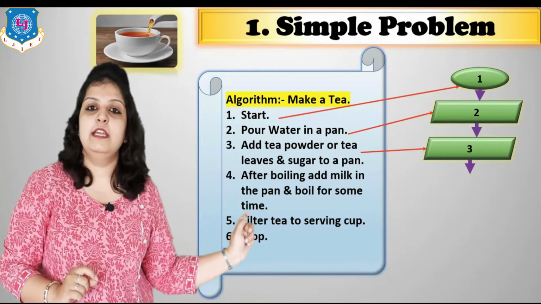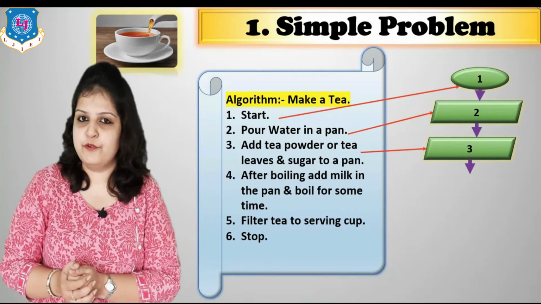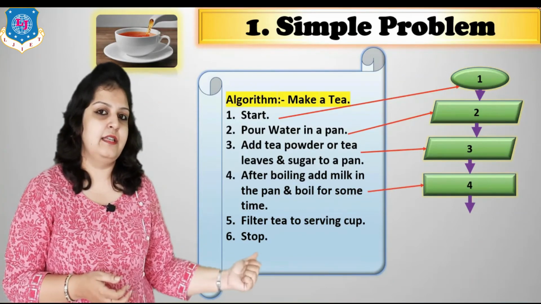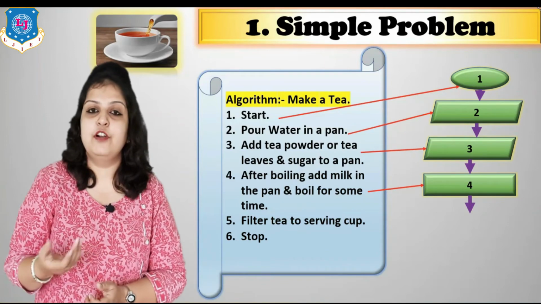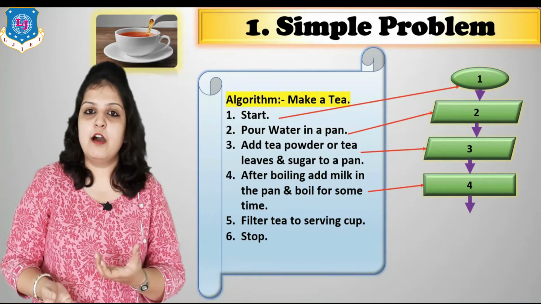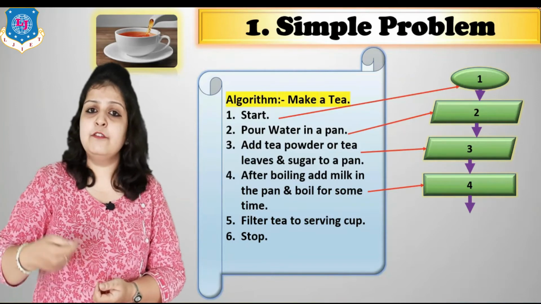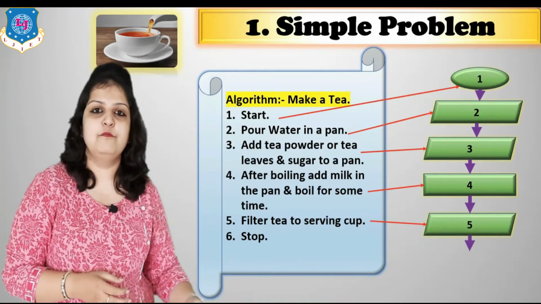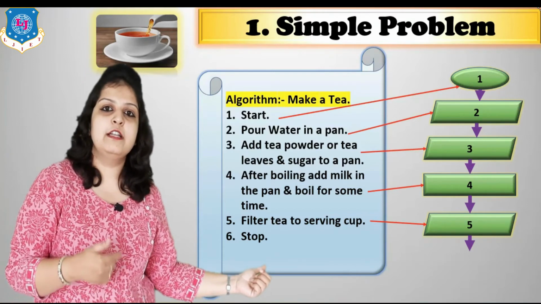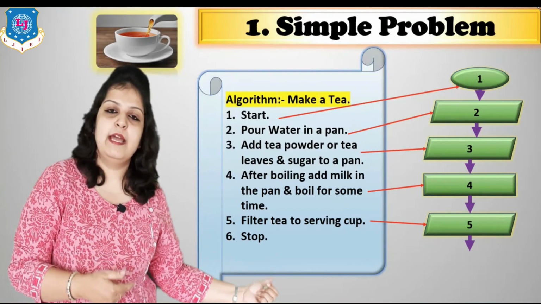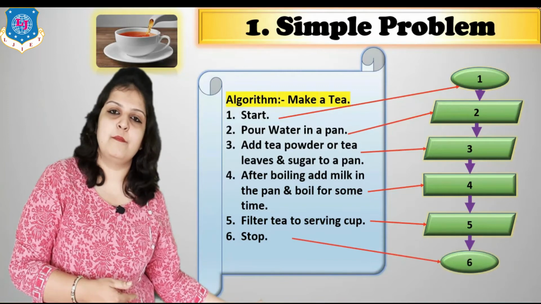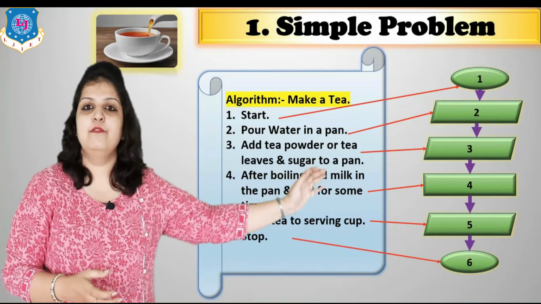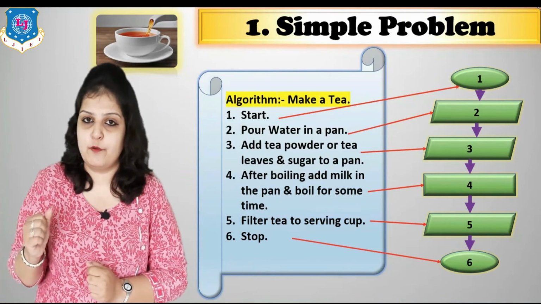Then boiling water is our process, right? So a process is always represented in a rectangle symbol. And finally, what will be the output? Our tea that we are going to serve in a cup. It will be the output. So output is also represented in a parallelogram. And our last step is stop. So in this way we can write the algorithm or flowchart of any type of problem.